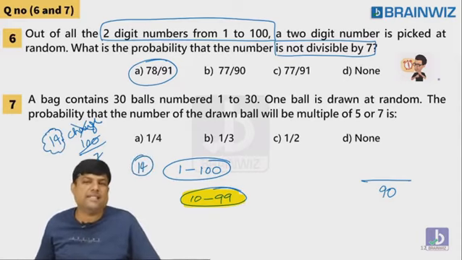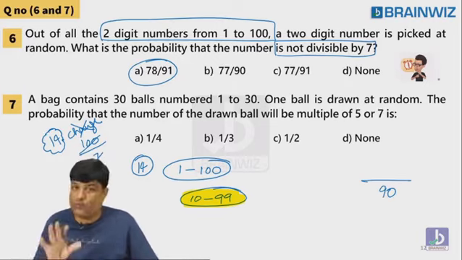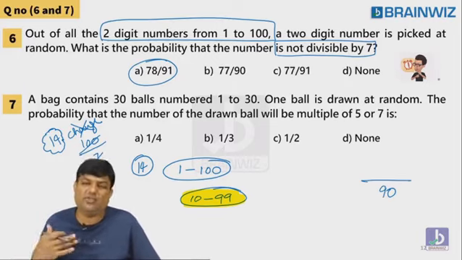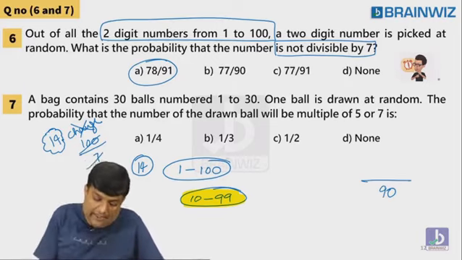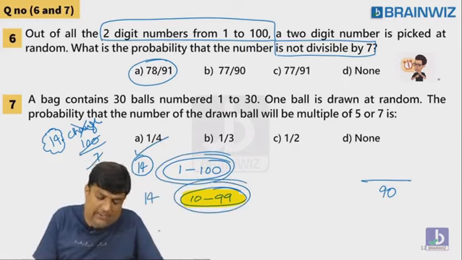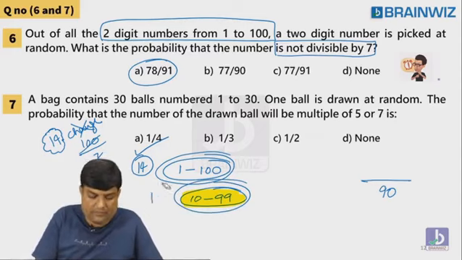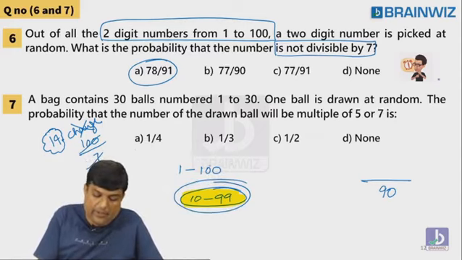Definitely 100 is not divisible by 7, but you'll get 14-point change. Means 14 numbers, so definitely divisible. Point change, you leave it. So in this category, 14 numbers are there. In this category also 14 numbers are there. You have to check it out now. Understanding what I mean to say? In these 1 to 100, there are 14 numbers.